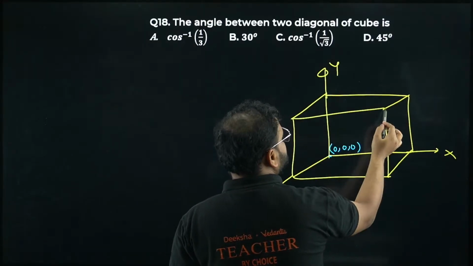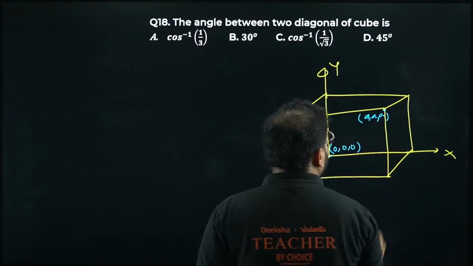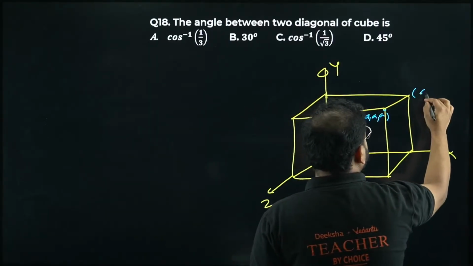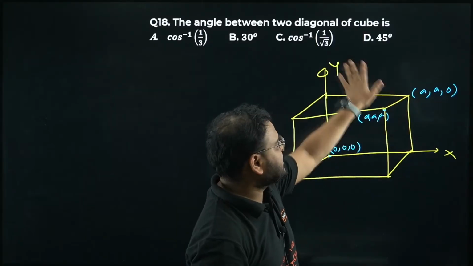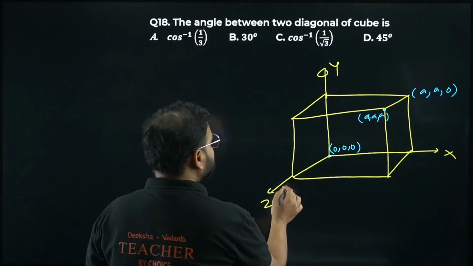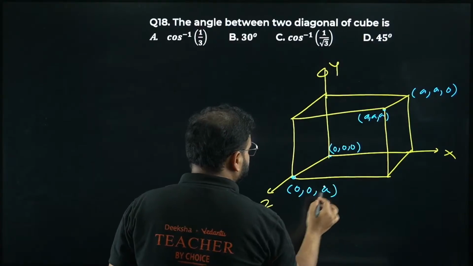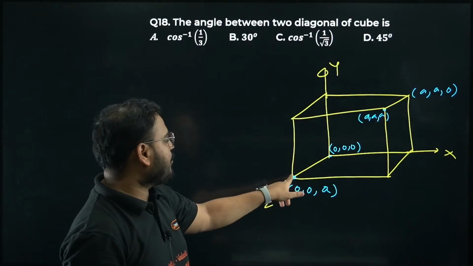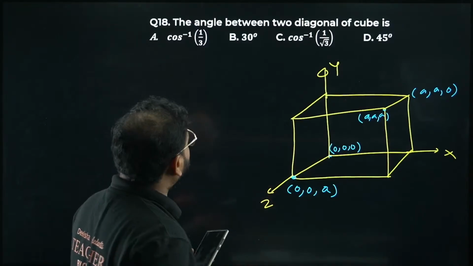Opposite of this will become this one. So we'll have this as a, a. This is in the xy plane, so we'll have x as a, y as a, z will be 0, because this point is in the xy plane, right? And this is on the z axis, so it'll have only 0, 0 and a. X is 0, y is 0 and z is a. Okay, so I'm looking for the angle, right?